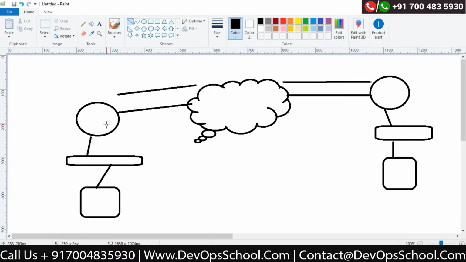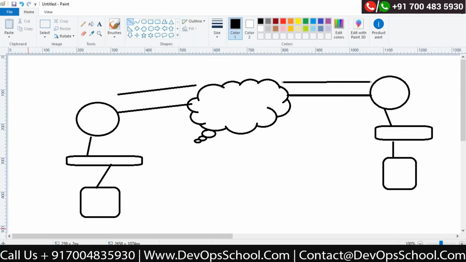But I will tell you, static routing is a very fast method, because you don't need to define anything. I told you, routing is a process happening on the router to find out the best route. But in static routing, I already told it what the best route is to connect to the destination. So routing will not happen. That will save your time in static routing. But the only problem is that every process has to be manual. Whatever best route you can think of, you have to configure each and every route manually. That is a limitation in static routing.